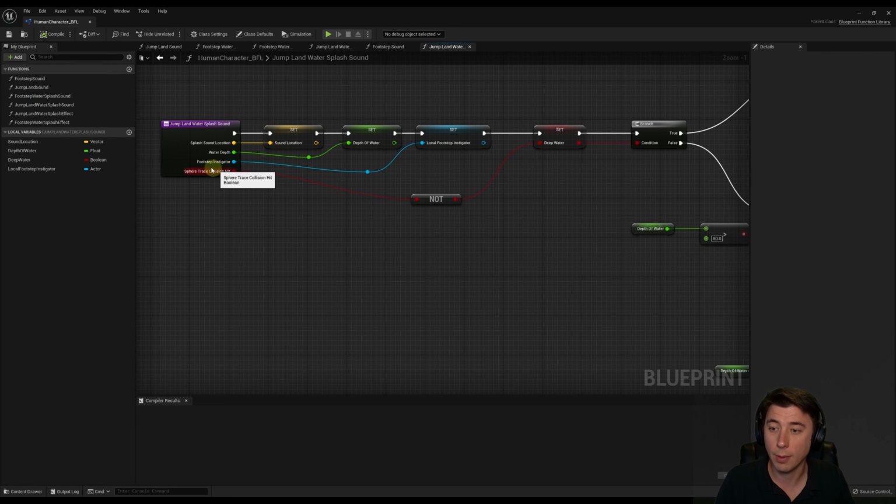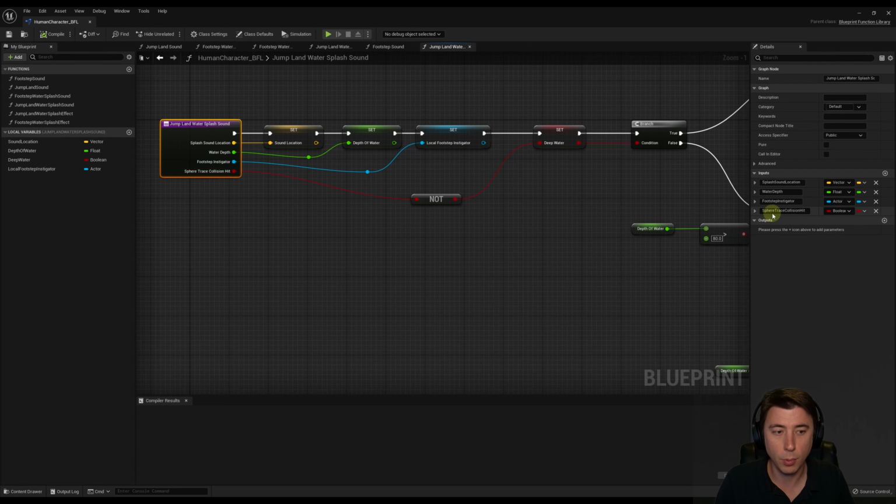Now we can go on to the jump land water splash sound. Same kind of thing. We get our footstep instigator as an input variable. One little tip, this is something I didn't know until recently. You can actually reorder the inputs here by clicking all the way on the left-hand side, and then you click and drag and you can move something up or down. That's how I reordered these, by putting the footstep instigator before sphere trace collision hit.